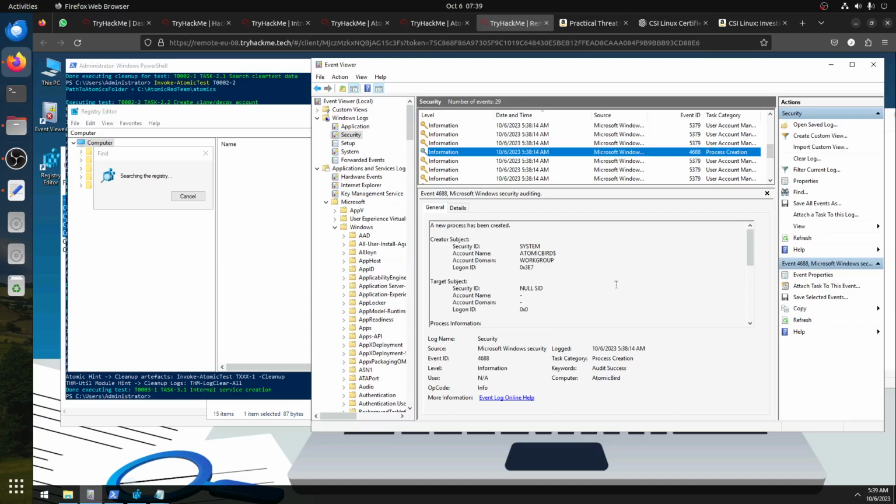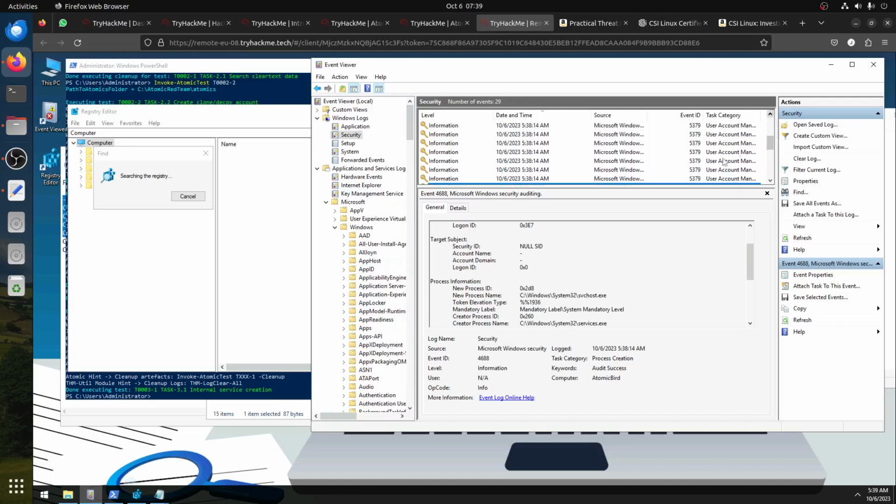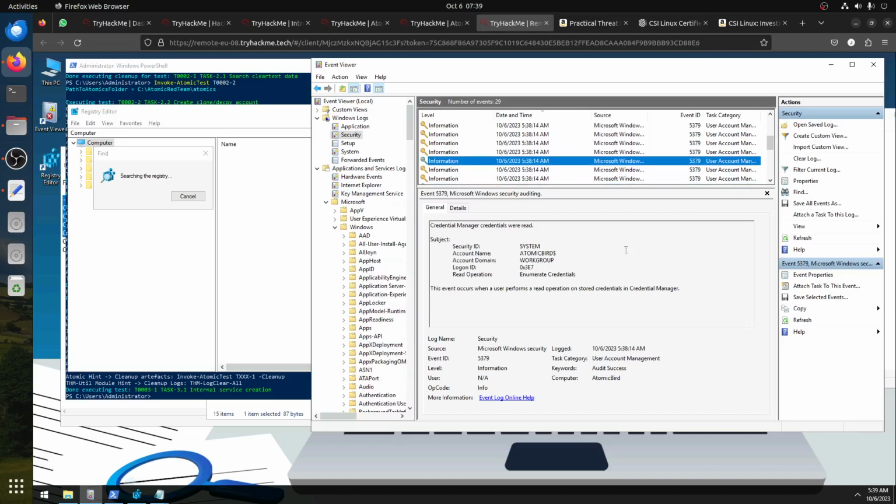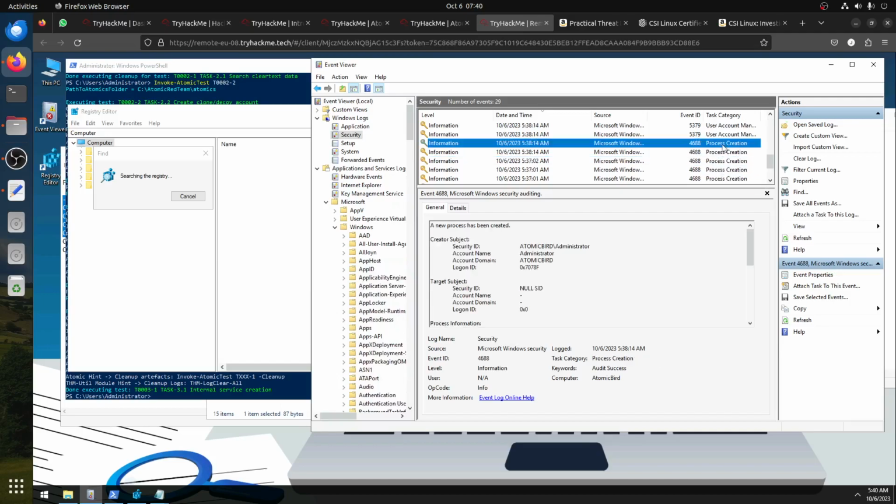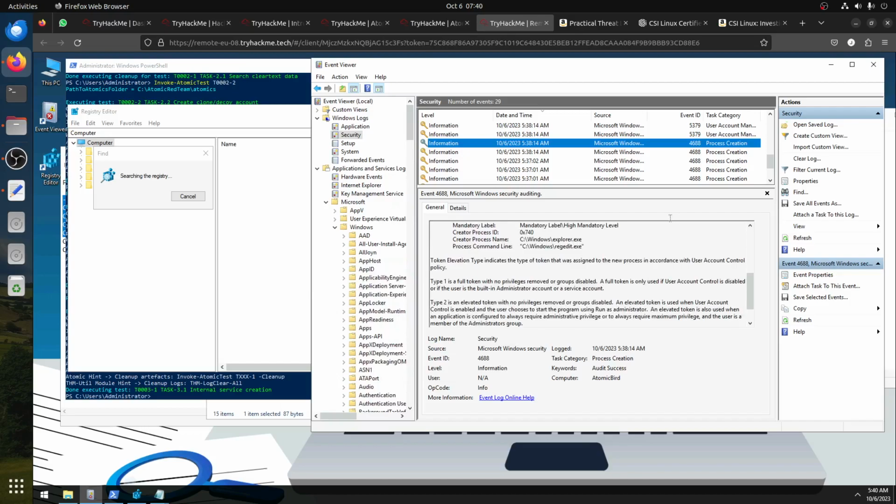What process here? Where's the registry? This is the security log. It's supposed to have it. That's very funny, the security log couldn't pick it up. Oh, regedit, yeah. It's this process creation.